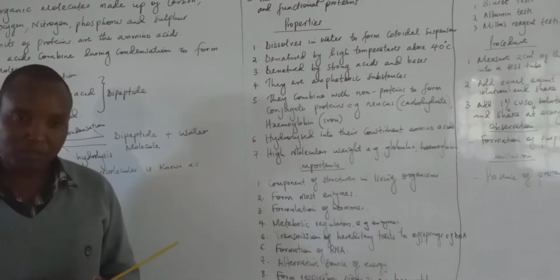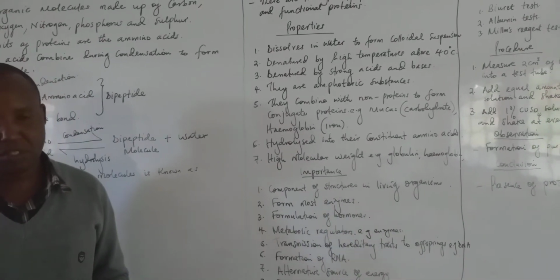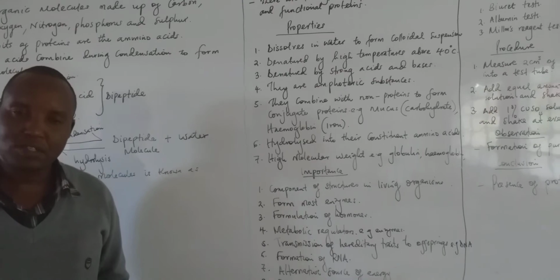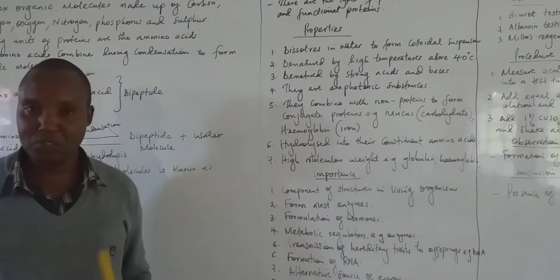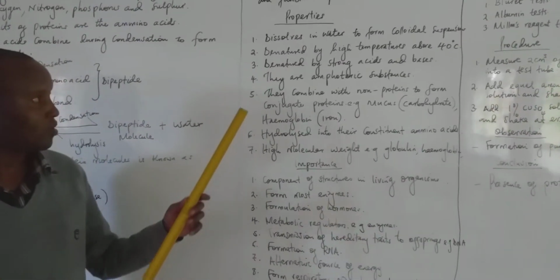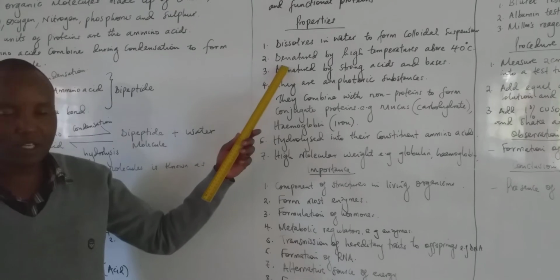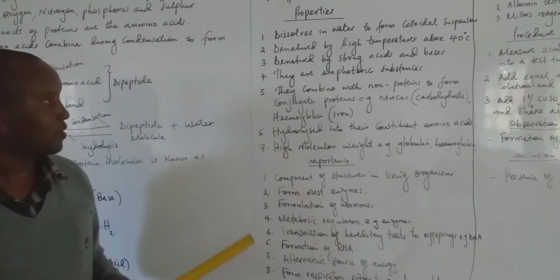Proteins, when they dissolve in water, are insoluble. The resultant solution which is formed when protein molecules dissolve in water is known as a colloidal suspension. So a colloidal suspension is formed when the whole solution becomes insoluble. When protein molecules dissolve in water, it forms what we call a colloidal suspension.